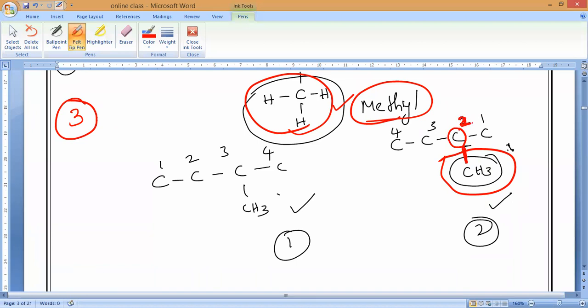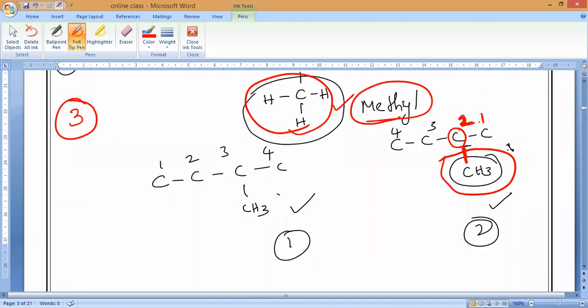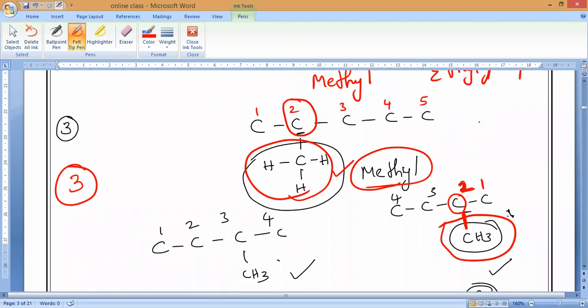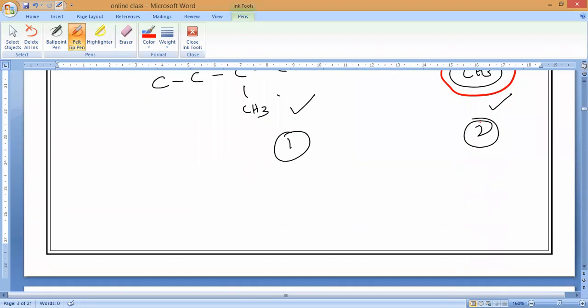Lowest possible number or smallest possible number. Are you clear, guys? That is what you have to remember. Always the alkyl group attached carbon should get the minimum possible number, or we can say the smallest possible number or lowest possible number. Any doubt, guys?